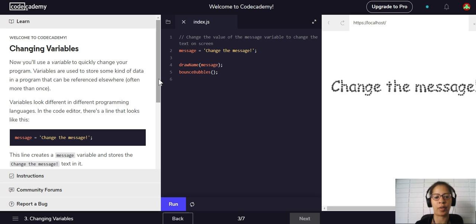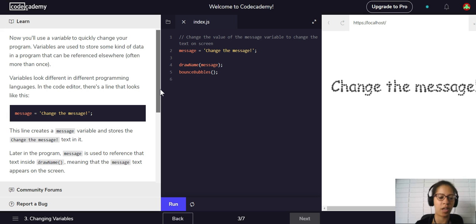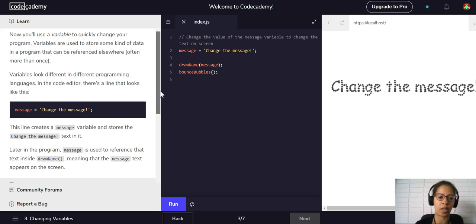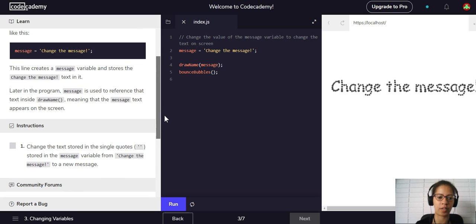Variables are used to store some kind of data in a program that can be referenced elsewhere, often more than once. Variables look different in different programming languages. In the code editor, there's a line that looks like this. Awesome. This line creates a message variable and stores the change the message text in it. Later in the program, message is used to reference that text inside drawName, meaning that the message text appears on the screen.